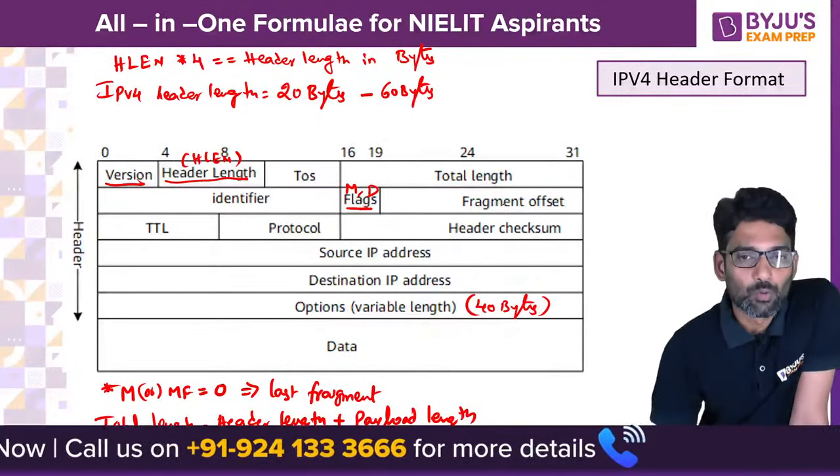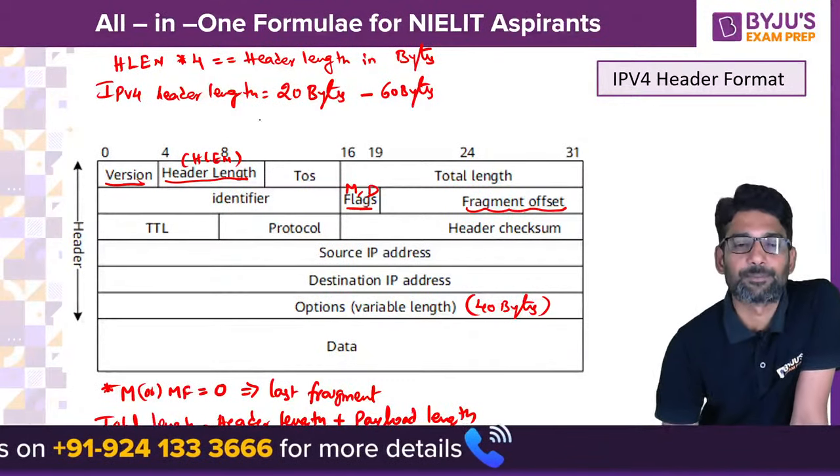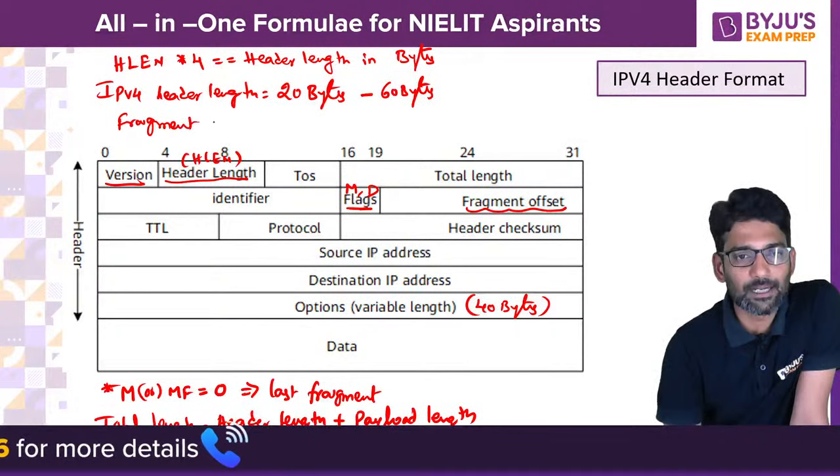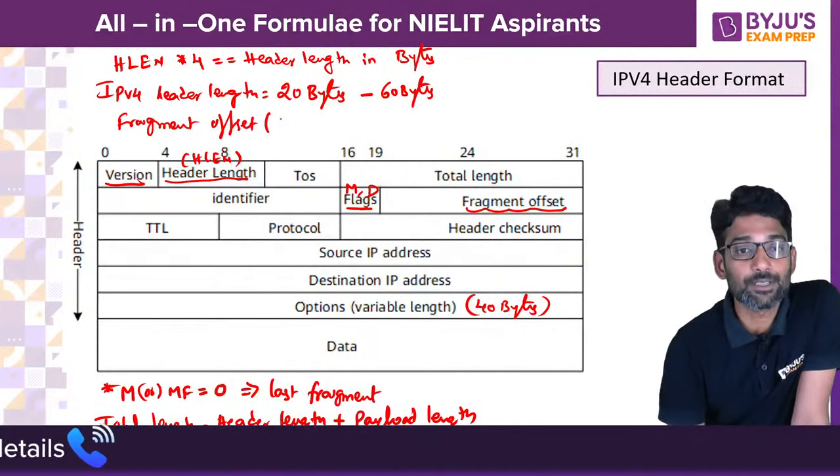And now what is this fragment offset? Fragment offset is a 13-bit field. How much? 13-bit field.